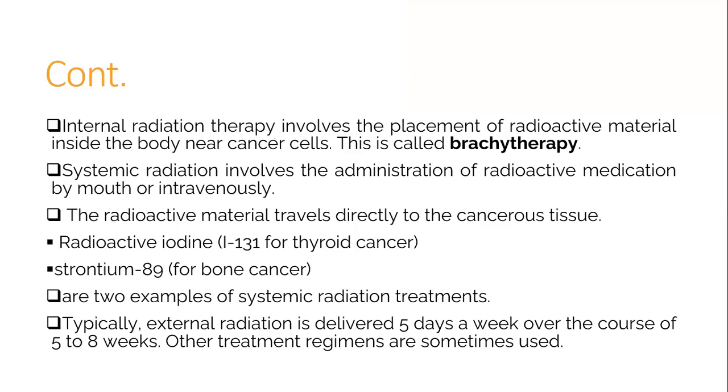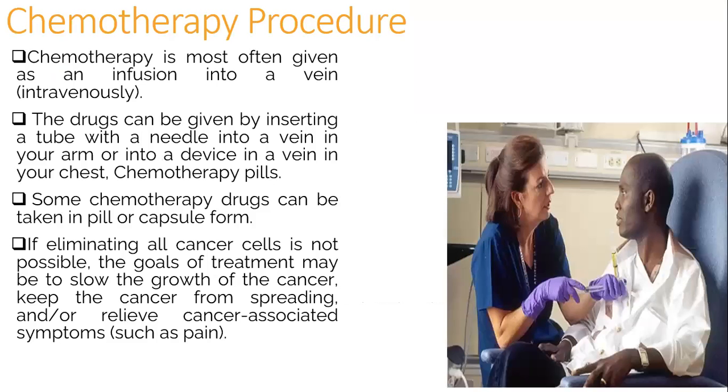Internal radiation therapy involves the placement of radioactive material inside the body near cancer cells. This is called brachytherapy. Systemic radiation involves the administration of radioactive medication by mouth or intravenously. The radioactive materials travel directly to the cancerous tissues. Radioactive iodine 131 is used for thyroid cancer, and strontium 89 is used for bone cancer; these are two examples of systemic radiation treatments. Typically, external radiation is delivered 5 days a week over the course of 5 to 8 weeks. Other treatment regimens are sometimes used.